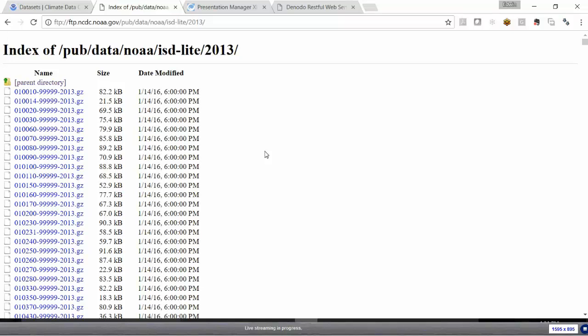So rather than creating a big ETL project to pull all this data in and clean it and join it, what we're going to do is use Denodo to create a sort of ad hoc ETL process for each of these files. So let's take a look at what that is.